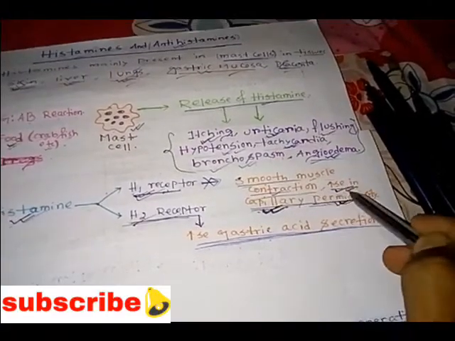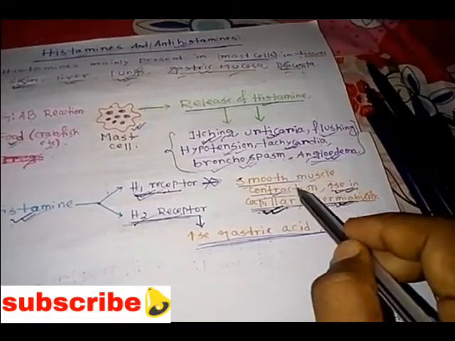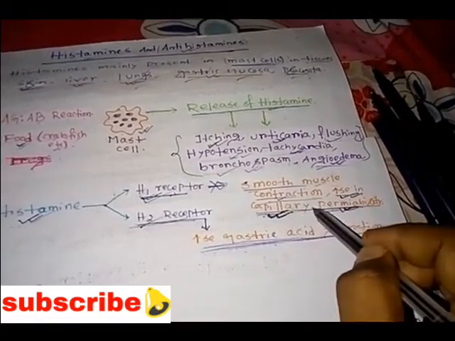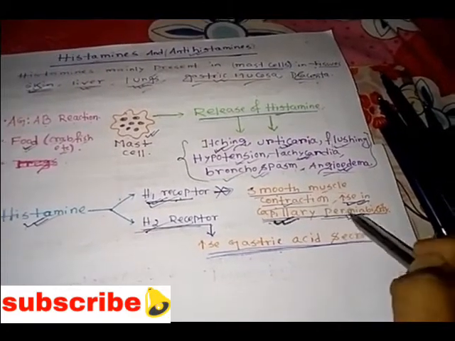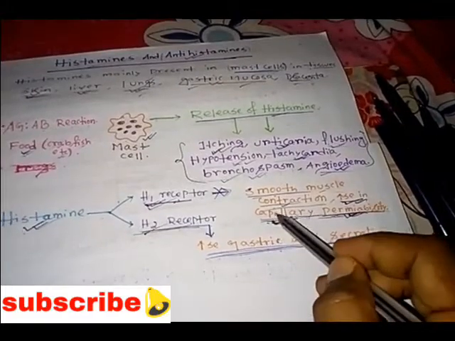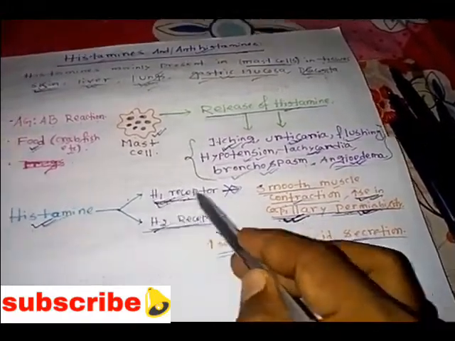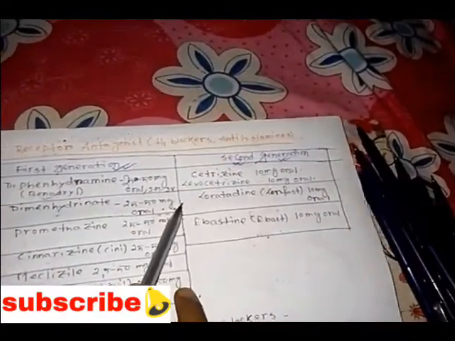All first generation drugs have doses of 25 to 50 mg. In the second generation we have cetirizine, levocetirizine, which is the most commonly used drug in daily life for treating allergy, and loratadine.